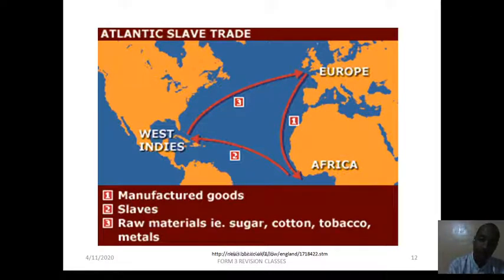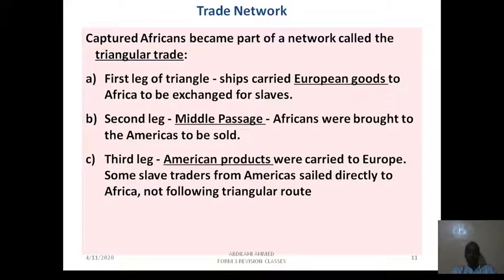And then the last one is what? The slaves do the work, they farm, and finally they harvest. So the harvested raw materials, the third stage, are taken from the West Indies or from the Americas to Europe, to European industries, so that they can provide finished goods. So the first thing, the finished goods are taken to Africa in exchange for slaves. Slaves are taken to the Americas, the second one, and then the raw materials that the slaves finally produce from the farms will be taken to the industries of Europe. So it was a triangle, as you could see from the diagram.